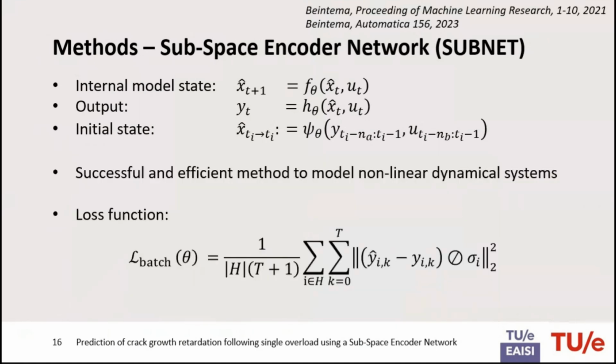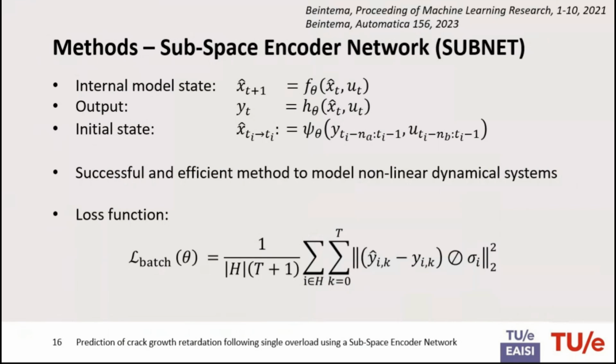And you might wonder, why use this complex subnet approach and not a simple artificial neural network? Well, this subnet approach has proven to be super data efficient and successful in modeling highly nonlinear dynamical systems. And if we assume that an overload creates a nonlinear response in the system, then this subspace encoder network should also be able to learn this nonlinear system.